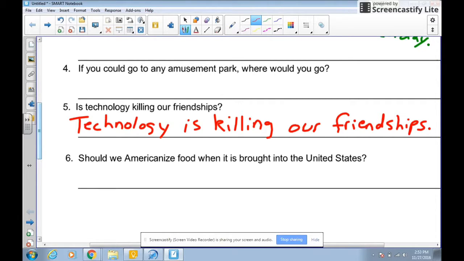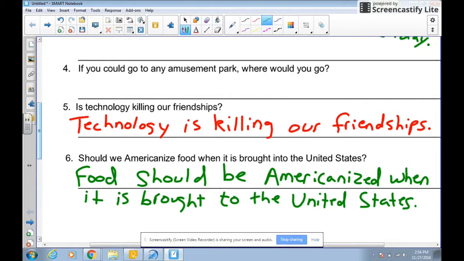Food should be Americanized when it's brought to the United States. Notice how we have all third person language in there. So this would be the best way to say this. Food should be Americanized when it's brought to the United States. This takes us to the assignment.